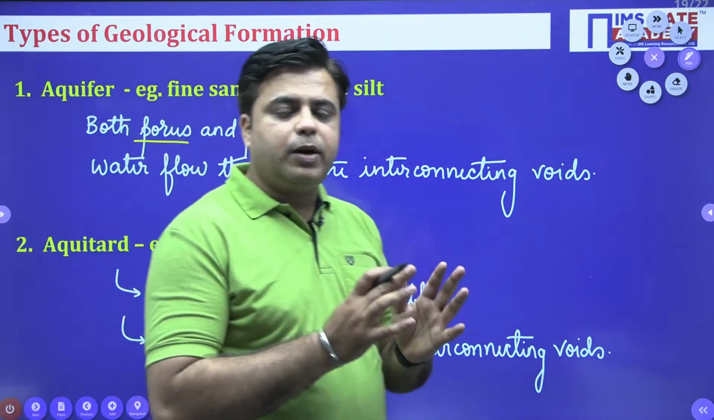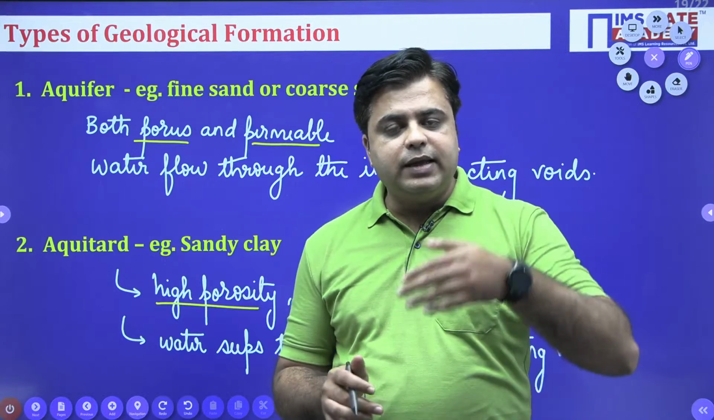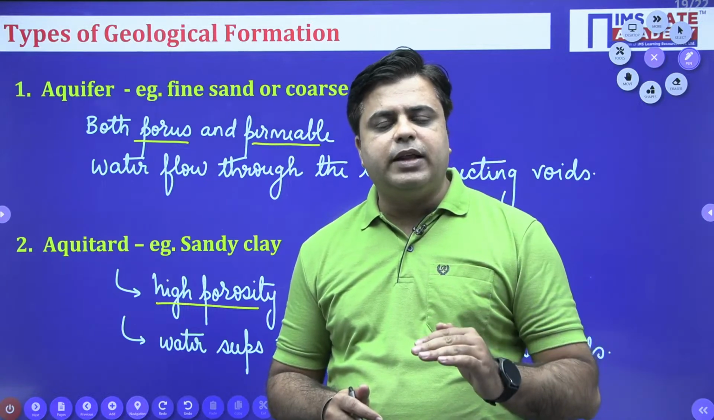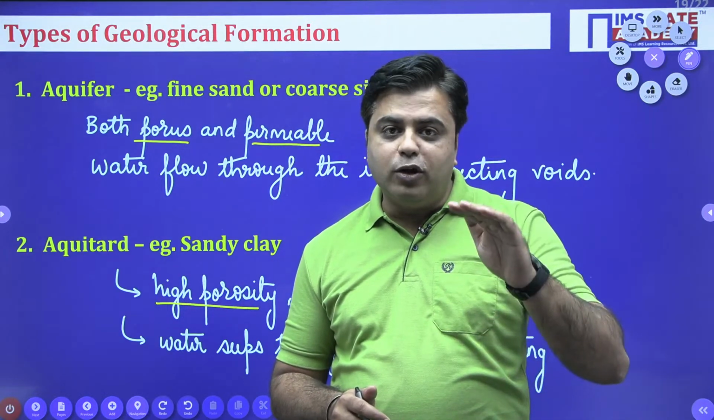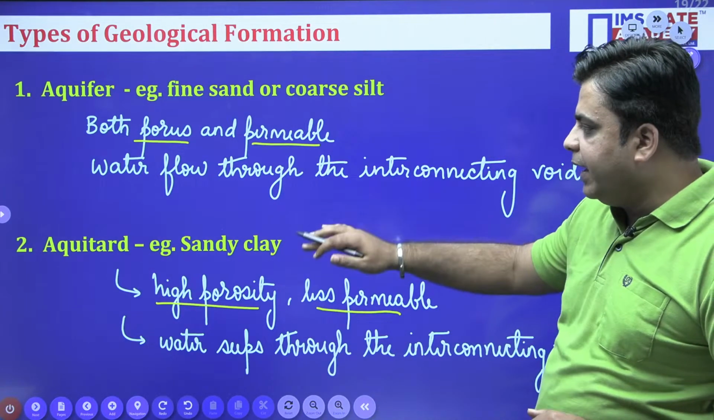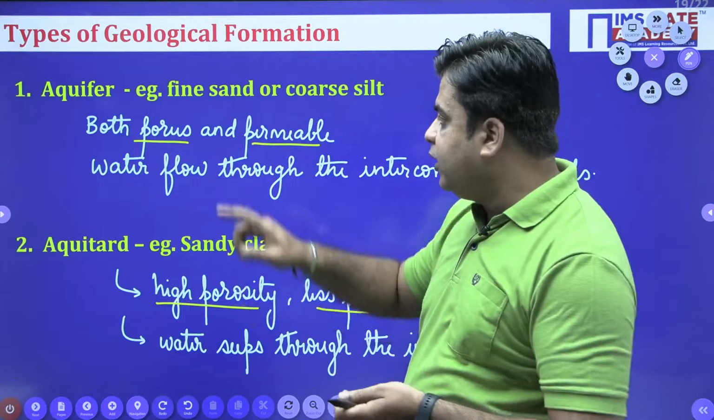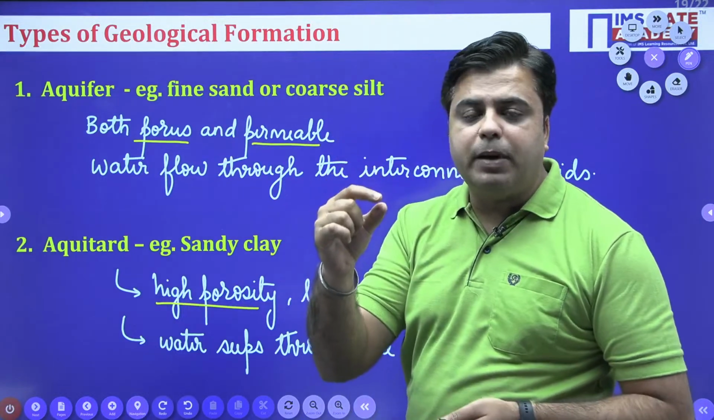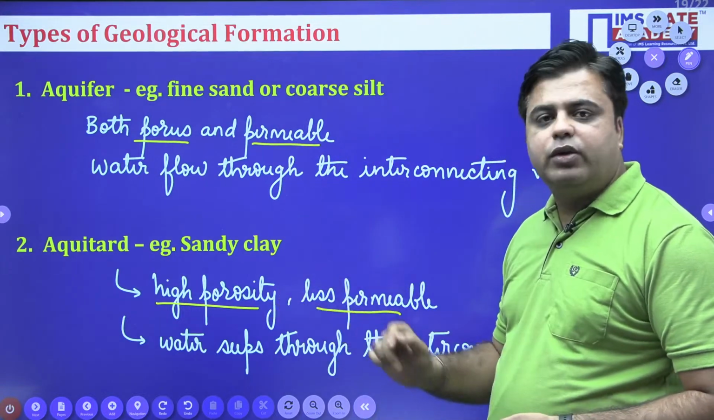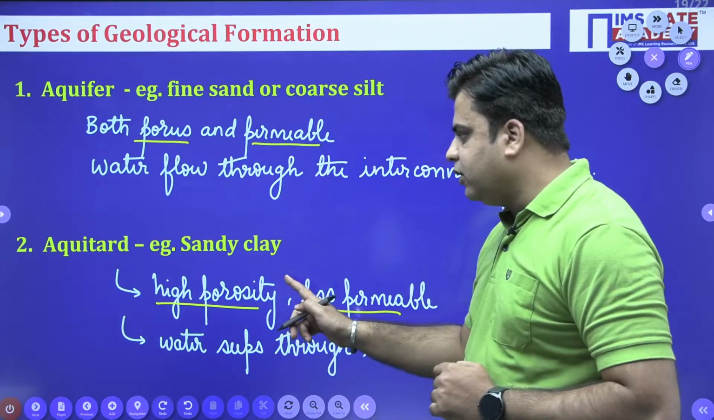Remember, porosity and permeability we have also defined with respect to the size of the particle. As the size of the particle of the soil medium keeps on decreasing, permeability will also decrease and porosity will increase. So for aquifer, the size of the soil medium particle is comparatively more because it is more permeable as compared to aquitard.